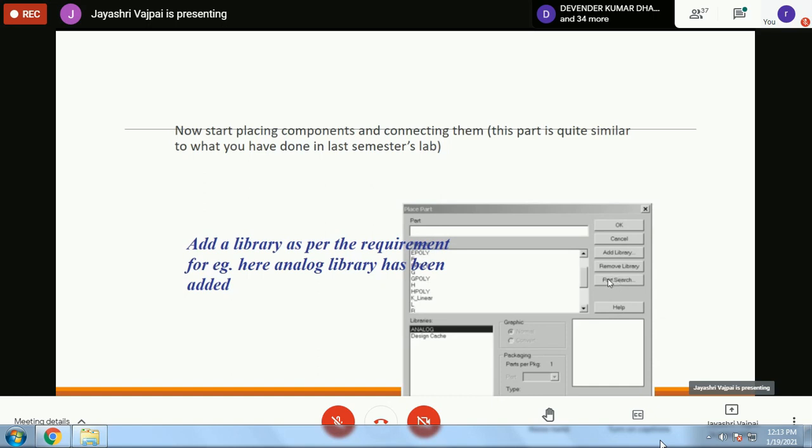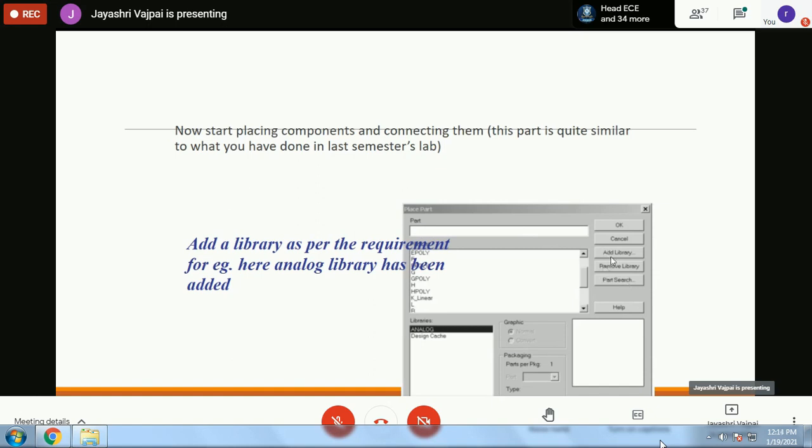Then part search is directly available also. If you know the name of the part, suppose I know that my part name is ePoly, I can just place the ePoly part in the part window here, and without bothering in which library it is available, I can directly go for part search, right?